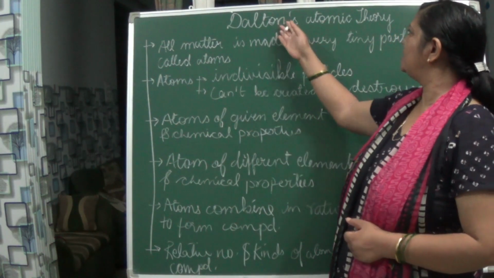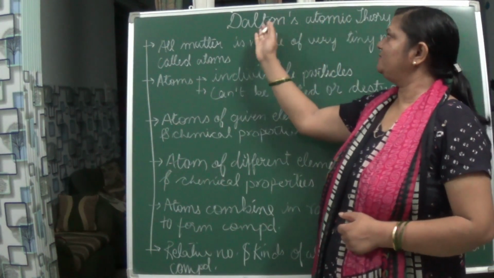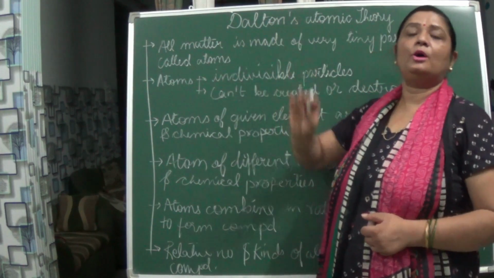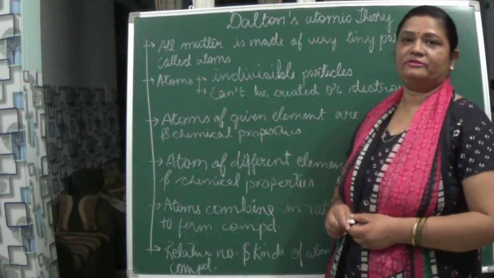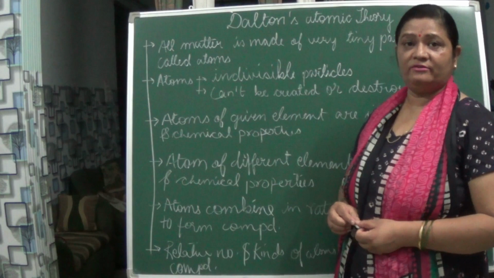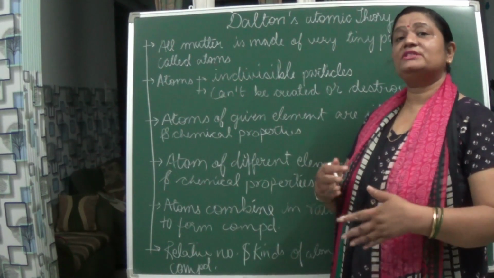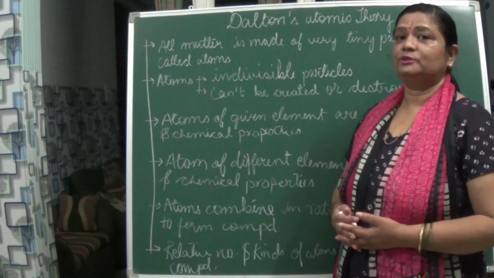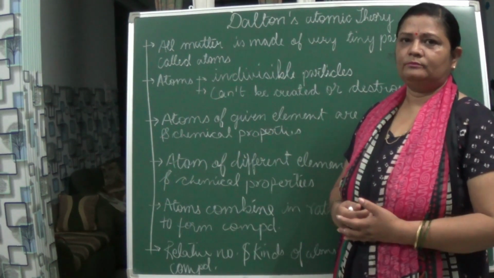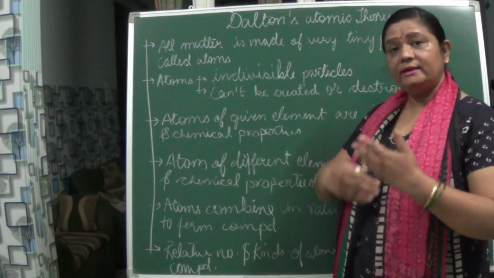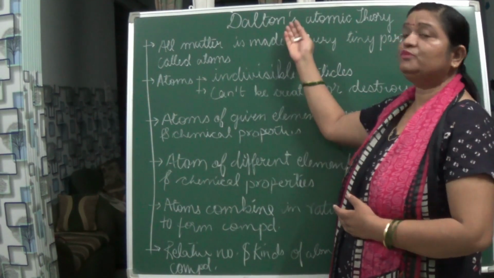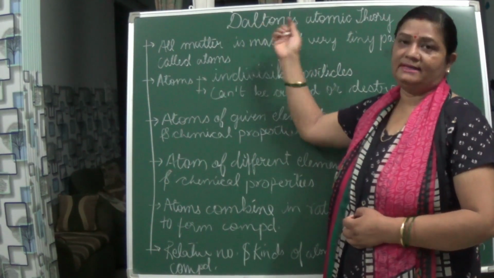Students, today we are going to study Dalton atomic theory. In the previous video we studied the law of conservation of mass and the law of definite proportion. These two laws were given, but why they were given was not explained. Why those laws came into existence was first explained by Dalton.